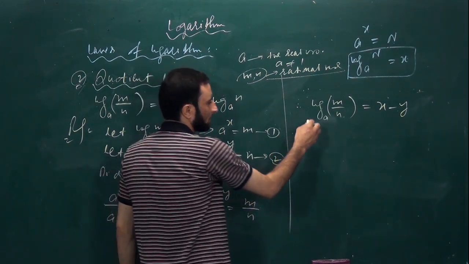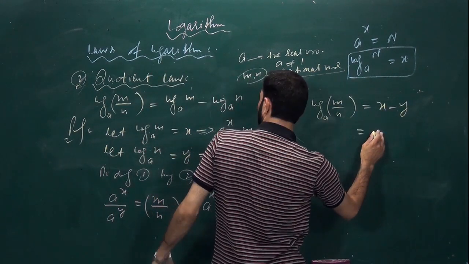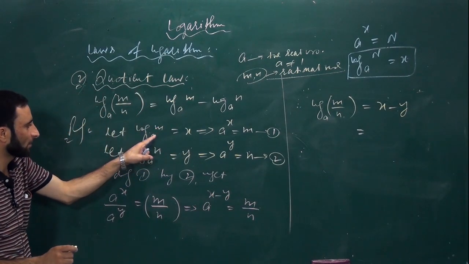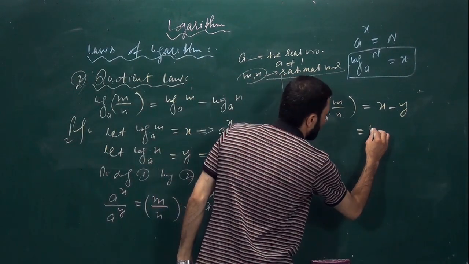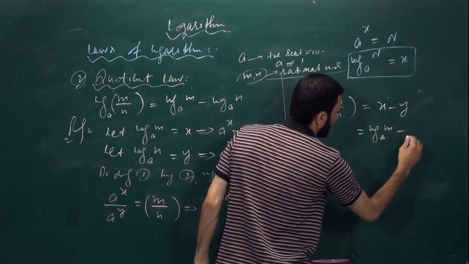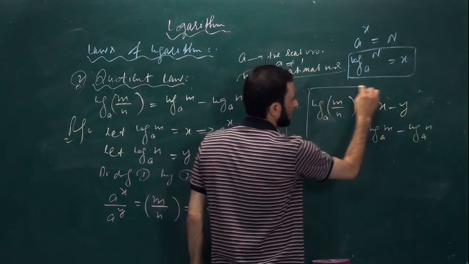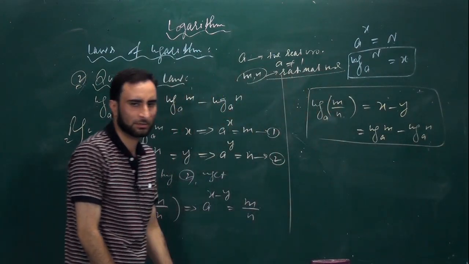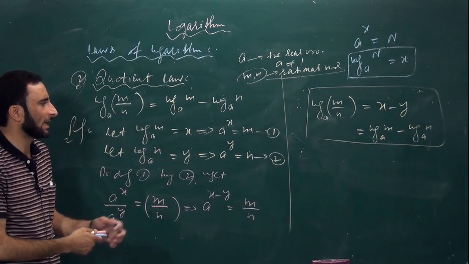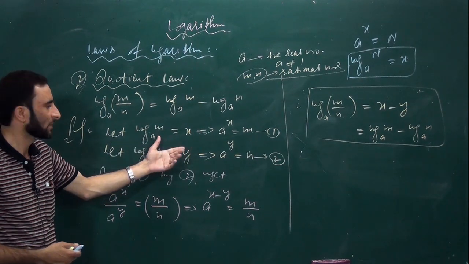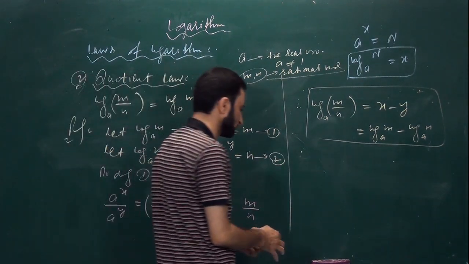So we can put the values of x. The value of x you have log of m to the base a. So log of m to the base a minus log of n to the base a. This way we have proved the second law also. Is it clear? Now let us generalize the two laws, the product law as well as the quotient law.